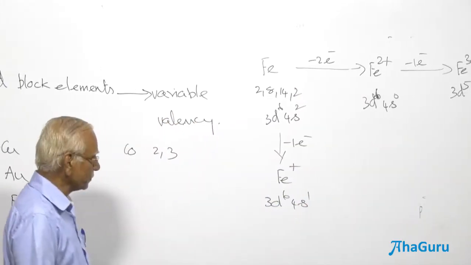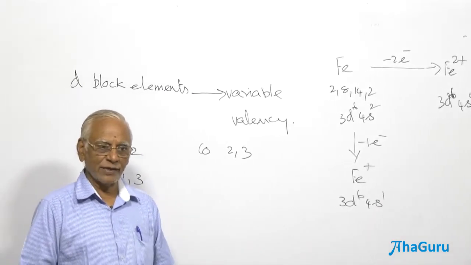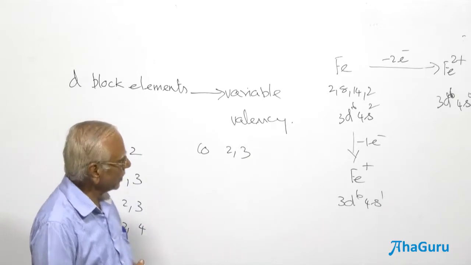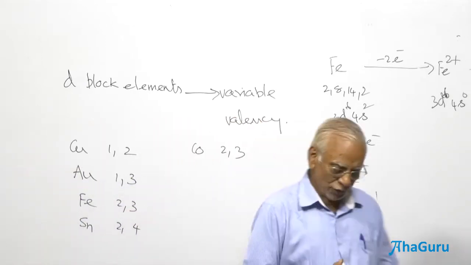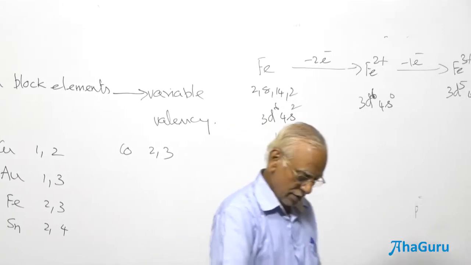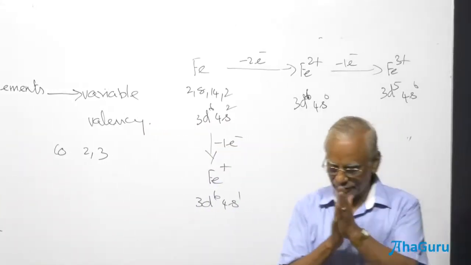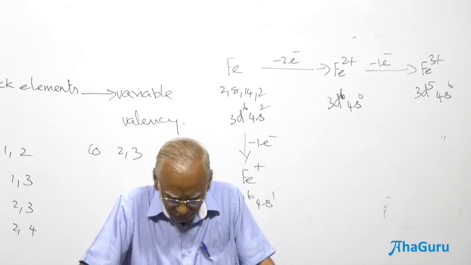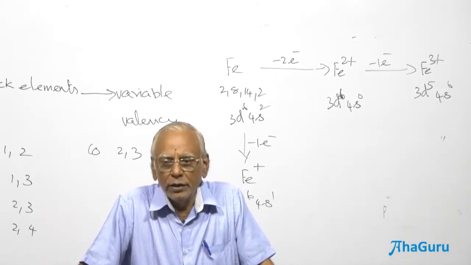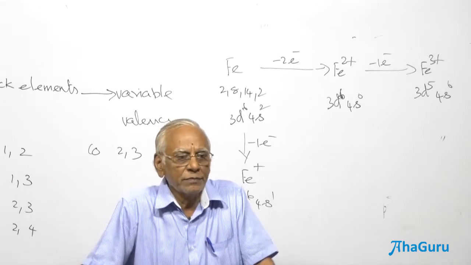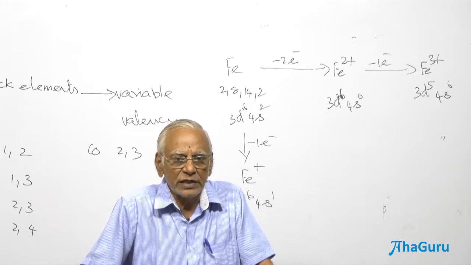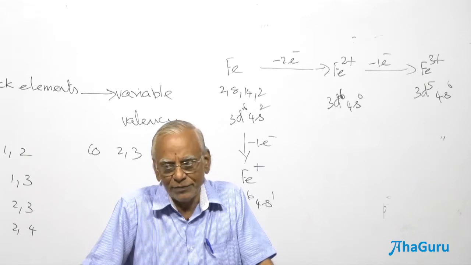Right. Now, one IIT question. Raise your hands. Which of the following is a correct statement? A. The number of unpaired electrons in Fe and Fe2 plus is the same.